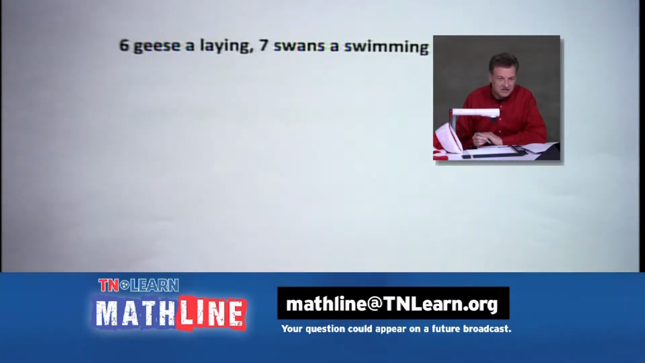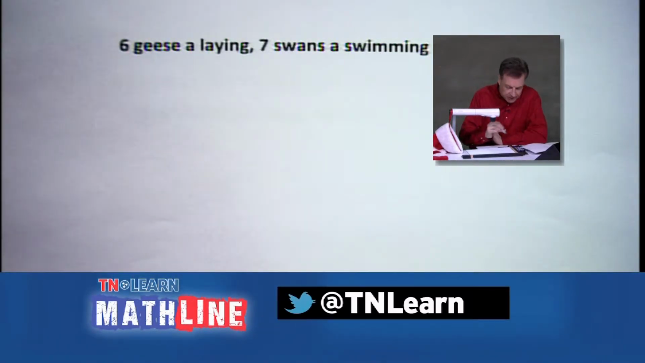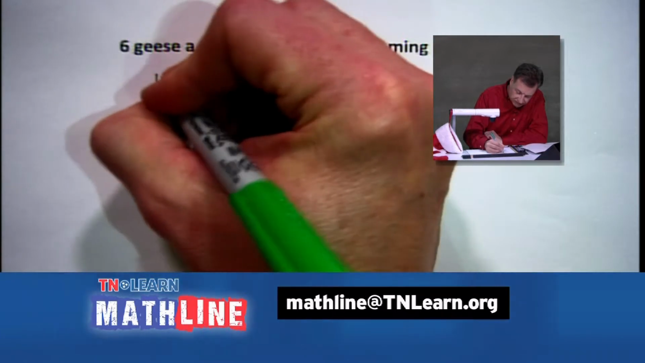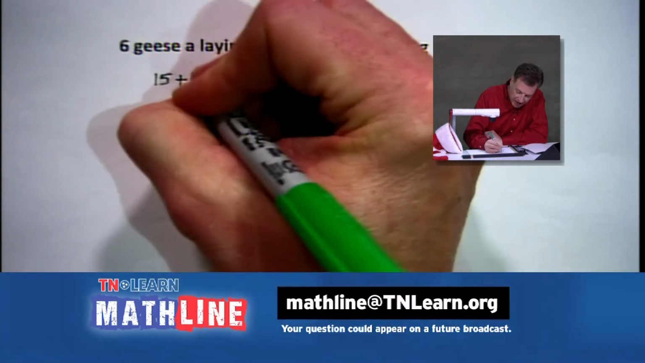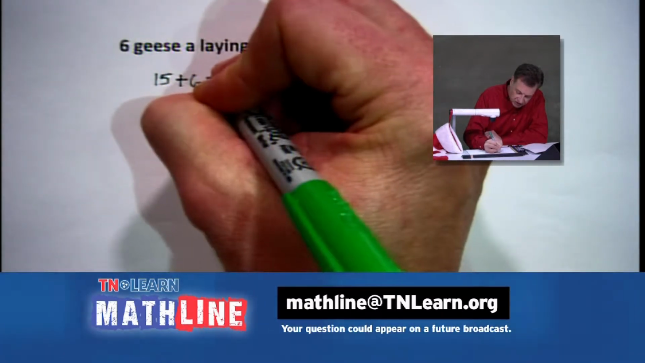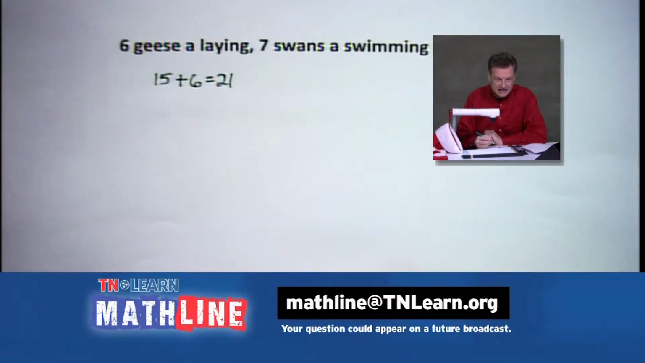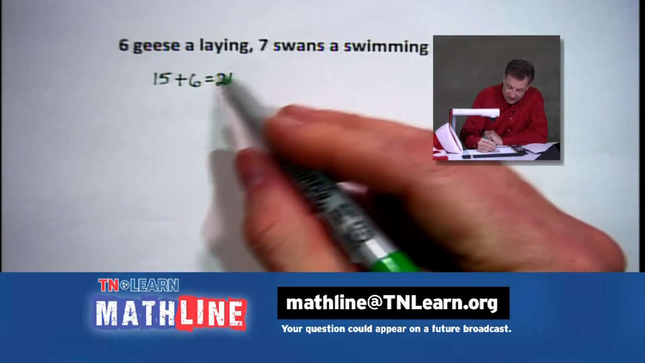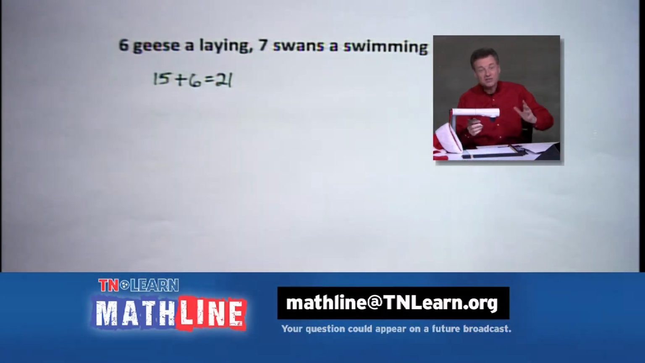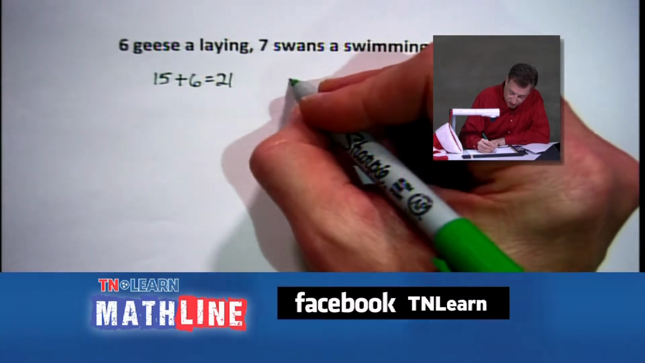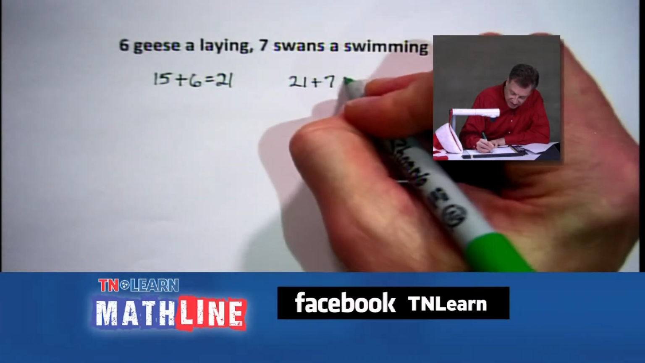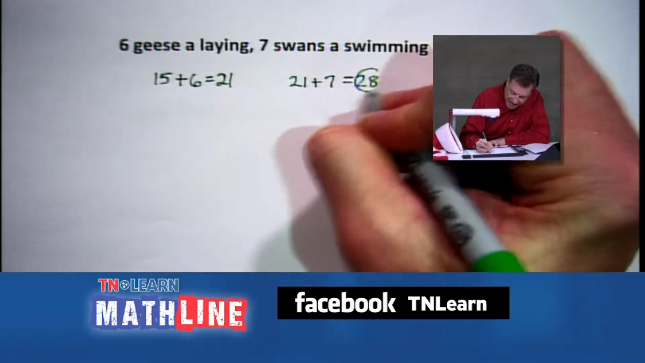My goodness sakes alive, we got now 6 geese a laying on the 6th day. So we ended up with 15 gifts. And we're going to add 6 to that. So we are up to 21 now. And then we're going to take that 21 for the 7 swans a swimming. We're going to put 21 plus our 7, and we're going to get 28.